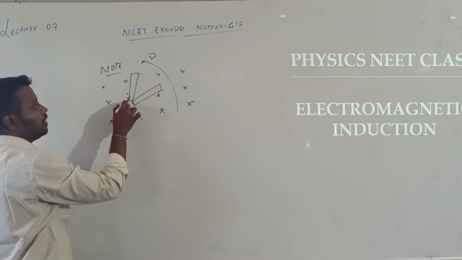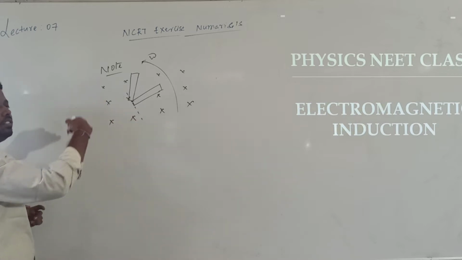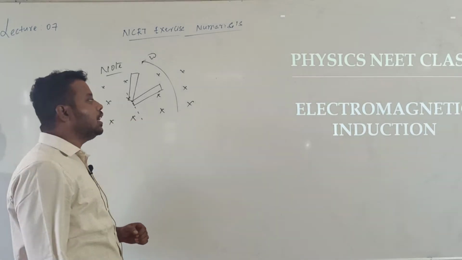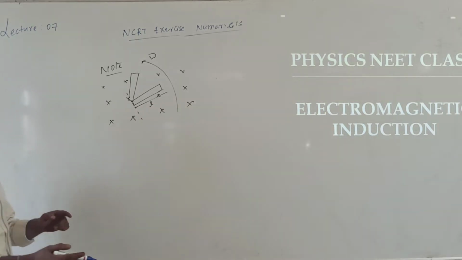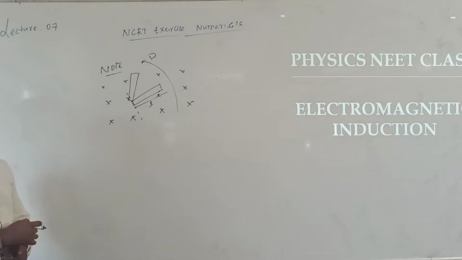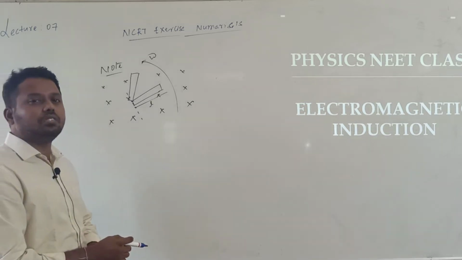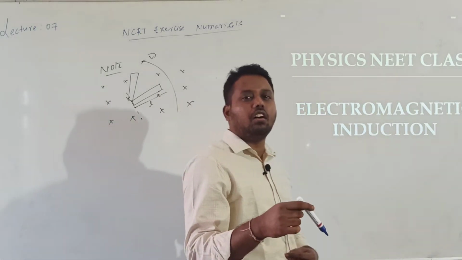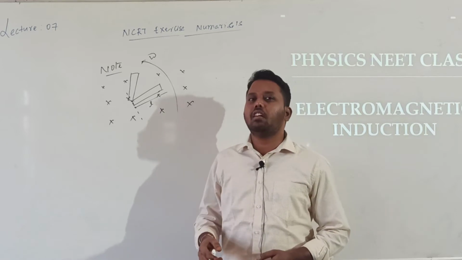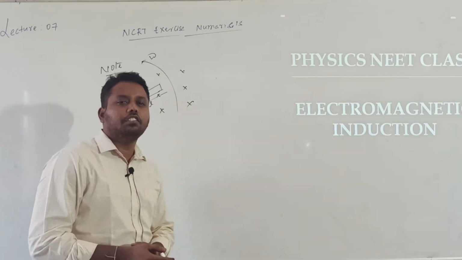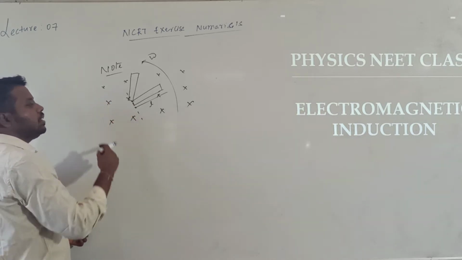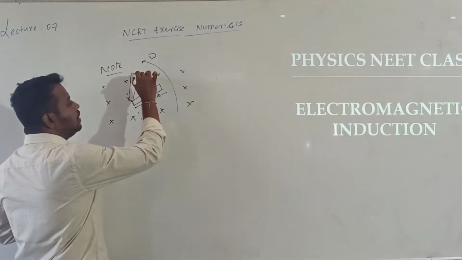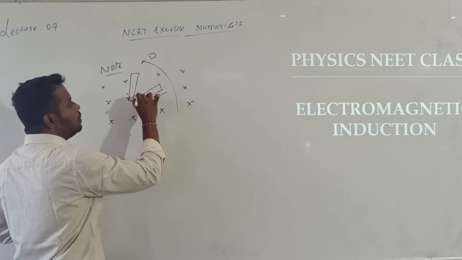Clear? Now what happened? Let me consider the length of the rod as L. When the rod started rotating, it will sweep some area. Because of the rotation of the rod, the magnetic flux linked with the rod is going to change. We know that whenever a conductor moves in an external magnetic field, an induced EMF will develop.